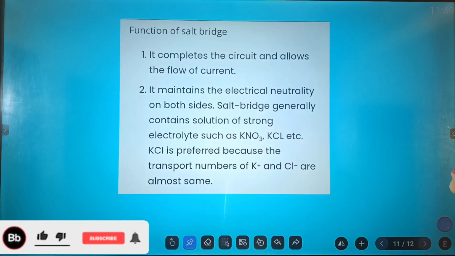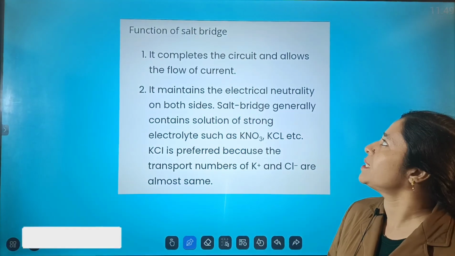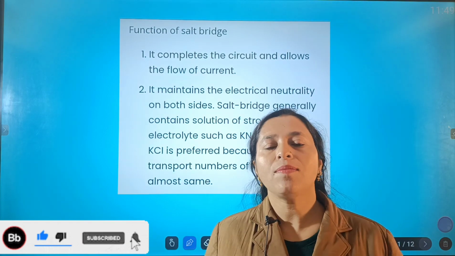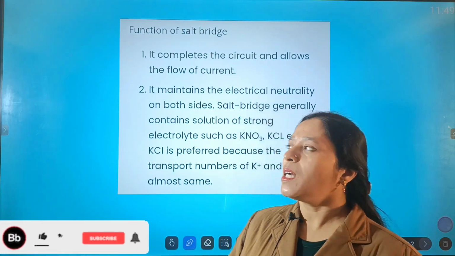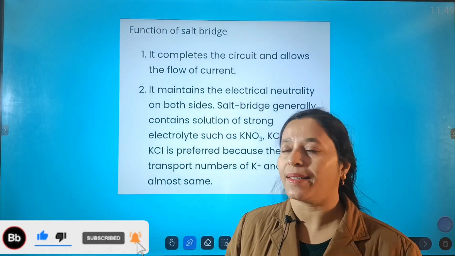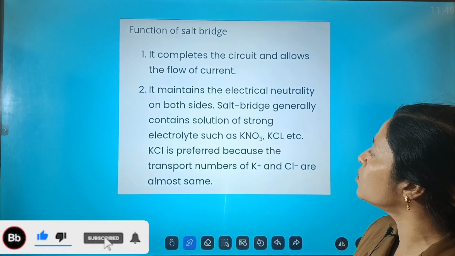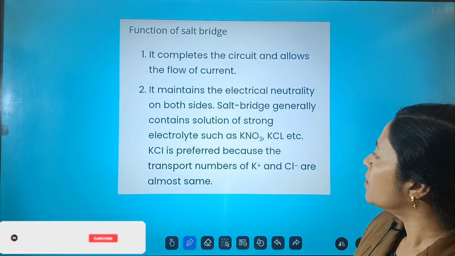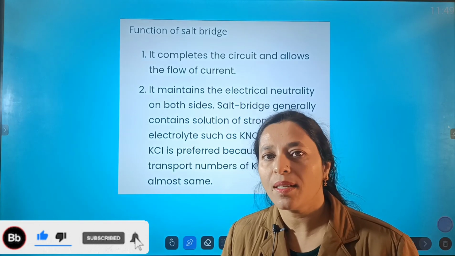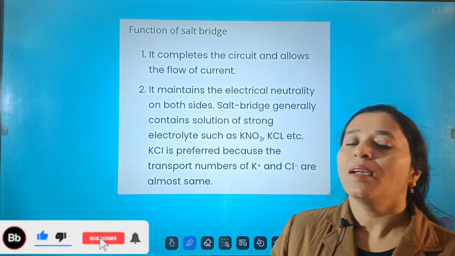Next are the functions of the salt bridge. It completes the circuit and allows the flow of electrons. So what is the necessity of salt bridges? It allows the flow of electrons easily. Also, the salt bridge maintains electrical neutrality on both sides. The salt bridge generally contains a solution of a strong electrolyte like KNO3 or KCl. This is preferred because the transport numbers of the potassium ion and the chloride ion are nearly the same. So, the basic function of the salt bridge is to maintain the electrical neutrality of the cell.